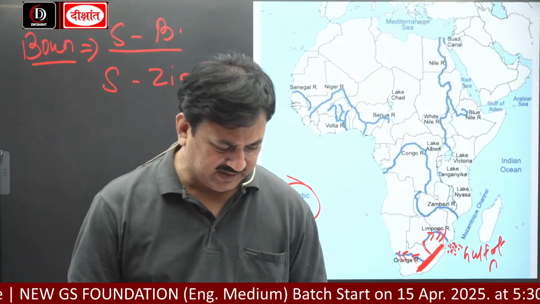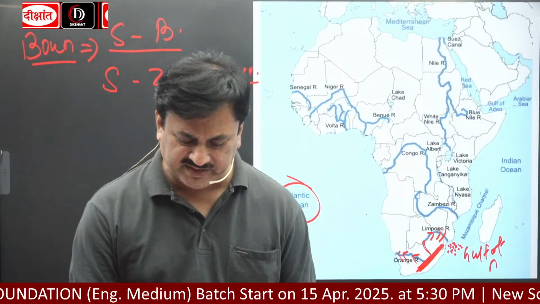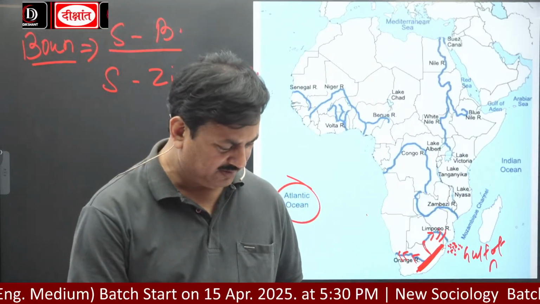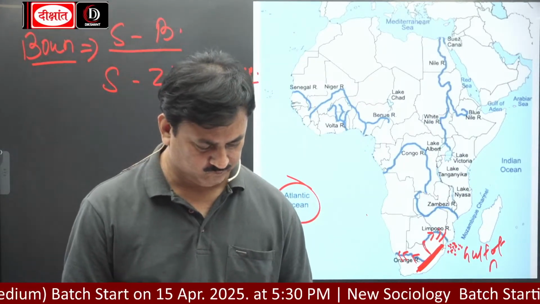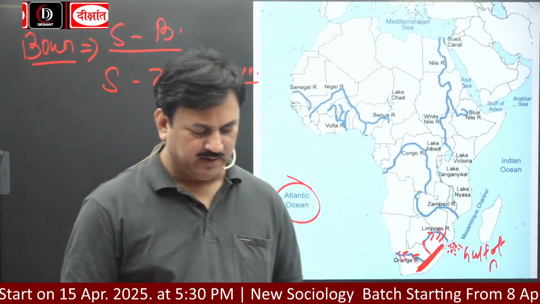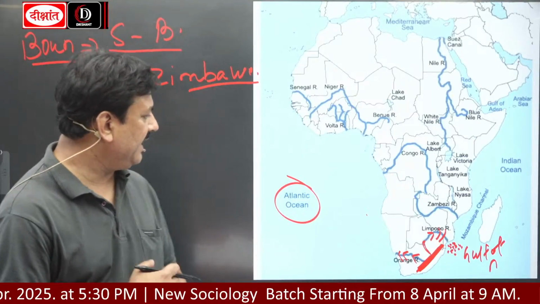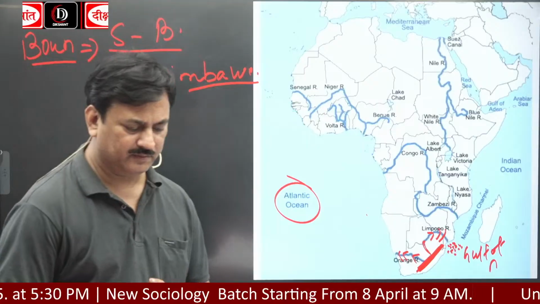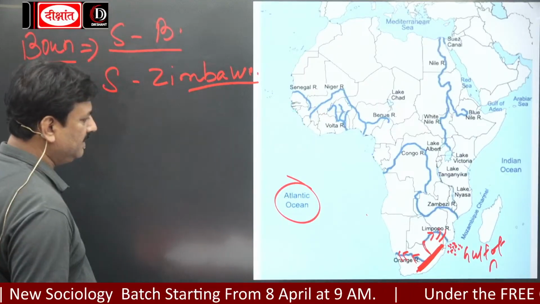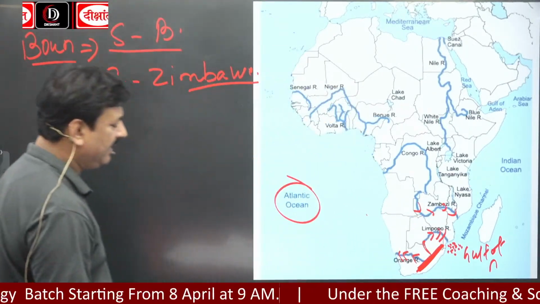Now, next is River Zambezi. Zambezi is called the Great River of Africa. It is the fourth longest river of Africa.